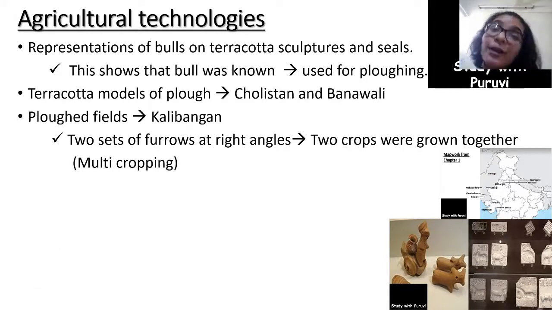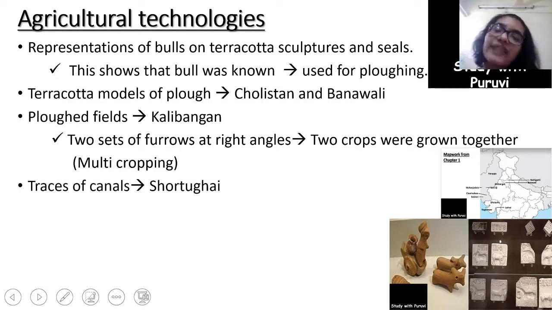That means the art of multi-cropping was also known to those people, and that is how they would have grown 2 or 3 crops at some particular point of time on that same field. And this is evident by the two sets of furrows which are found at right angles, which indicates that 2 crops were grown together in the same field.